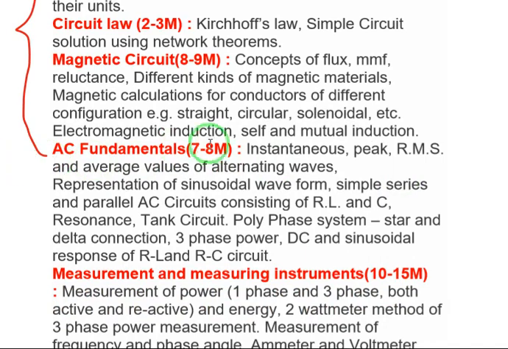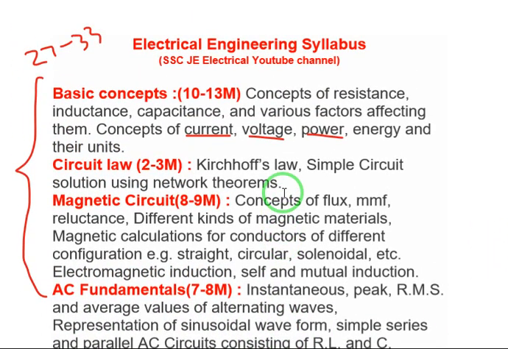And for AC fundamentals, 7 to 8 marks weightage is there. Instantaneous, peak, RMS, average values, alternating values, representation of the sinusoidal waveform, simple series parallel AC circuits, tank circuit, polyphase, star, delta. Questions will be given based on all these concepts, okay? So overall, for electrical circuits, 27 to 33 marks weightage is there. It is a very important subject regarding the SSCG exam.